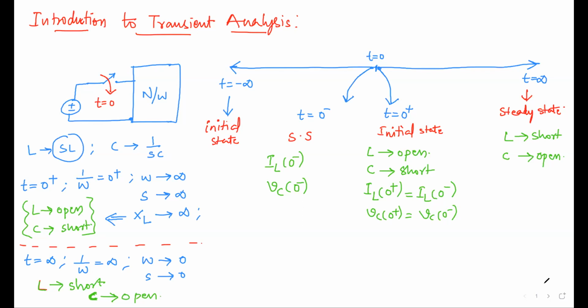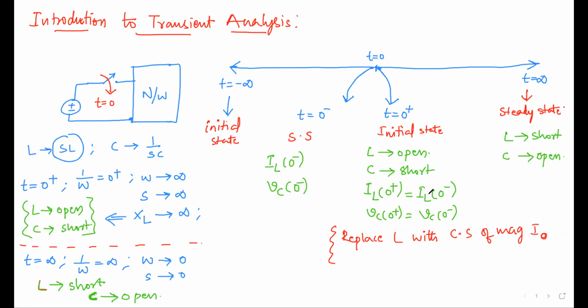So what we can conclude here is, and this is a very, very important point, guys, that at t equal to 0 plus, we can replace the inductor L with a current source of magnitude IL of 0 minus, or you can say I naught, simple.